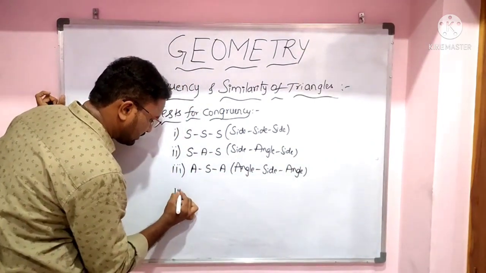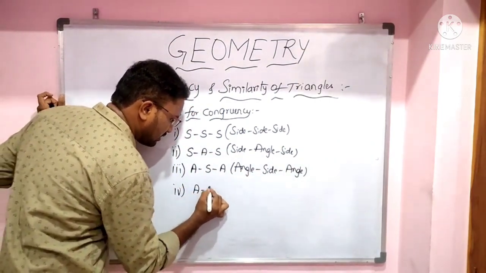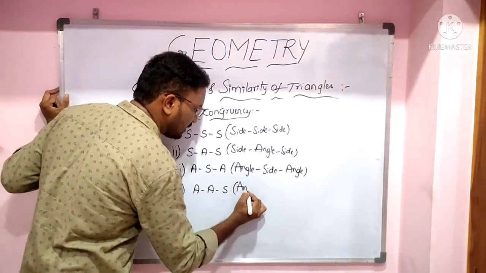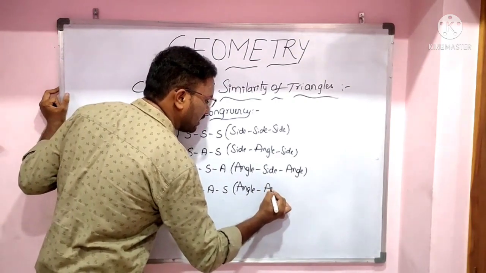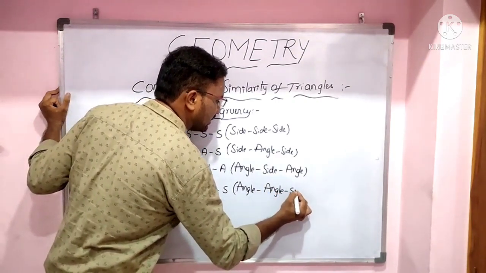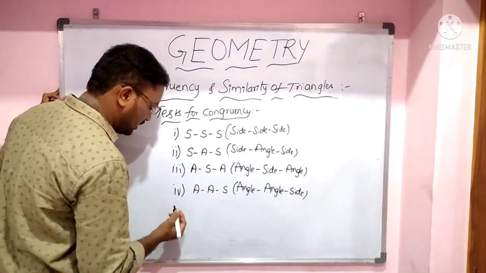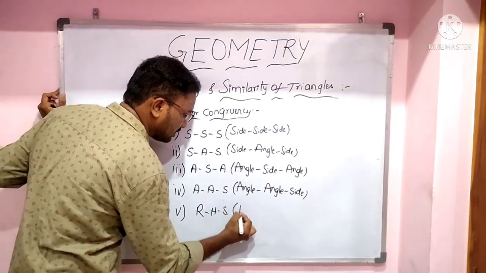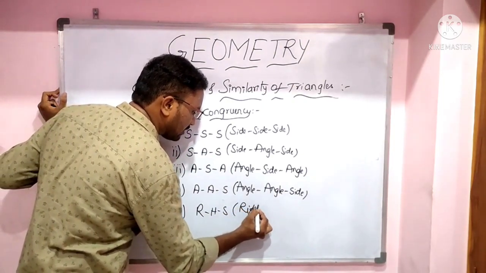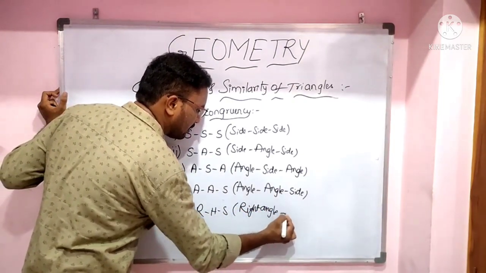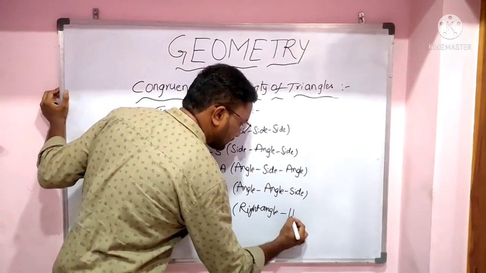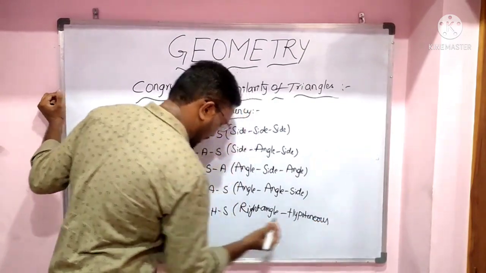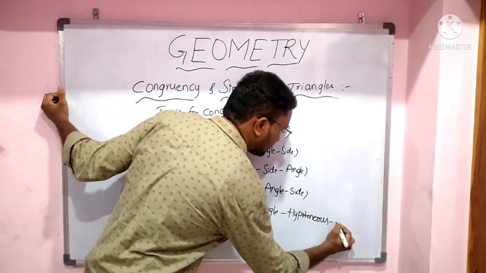And fourth one is A, A, S, that means angle, angle, side. And then fifth one is R, H, S: R for right angle, H for hypotenuse, and S for side.